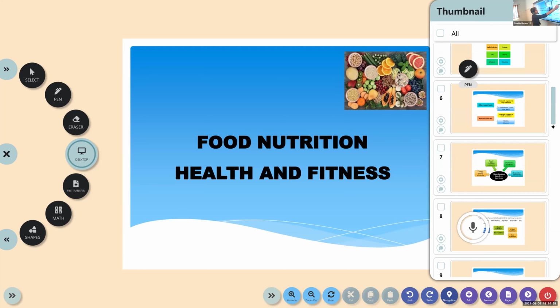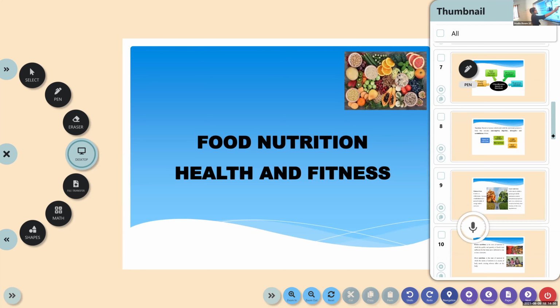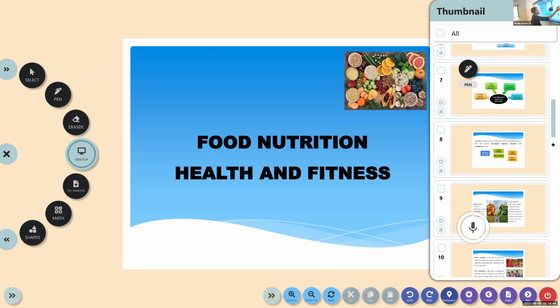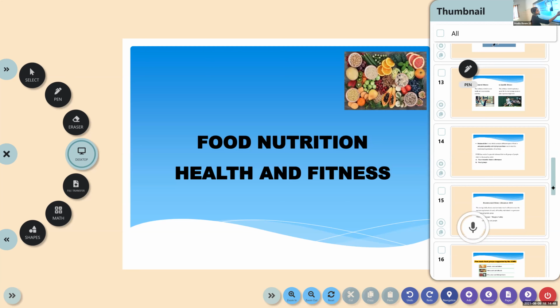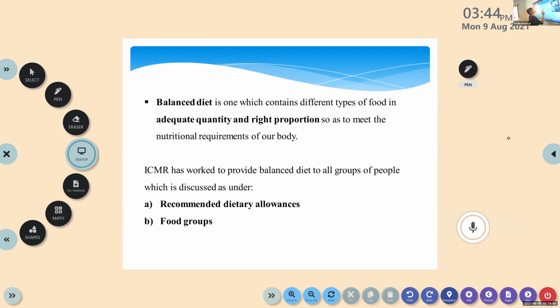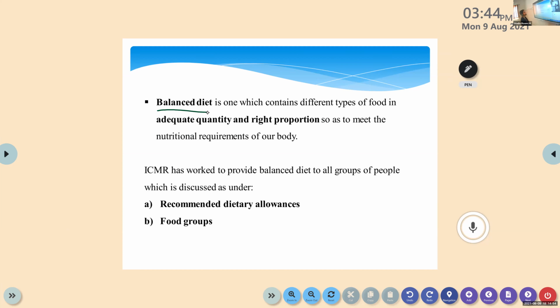Simply, the balanced diet means we need to include all nutrients or all foods from each shelf or each group. Food group number one, food group number two, we need to include food from each group. Then only we can consider that food as a balanced diet. If you want, please write the definition. Balanced diet is one which contains different types of food.